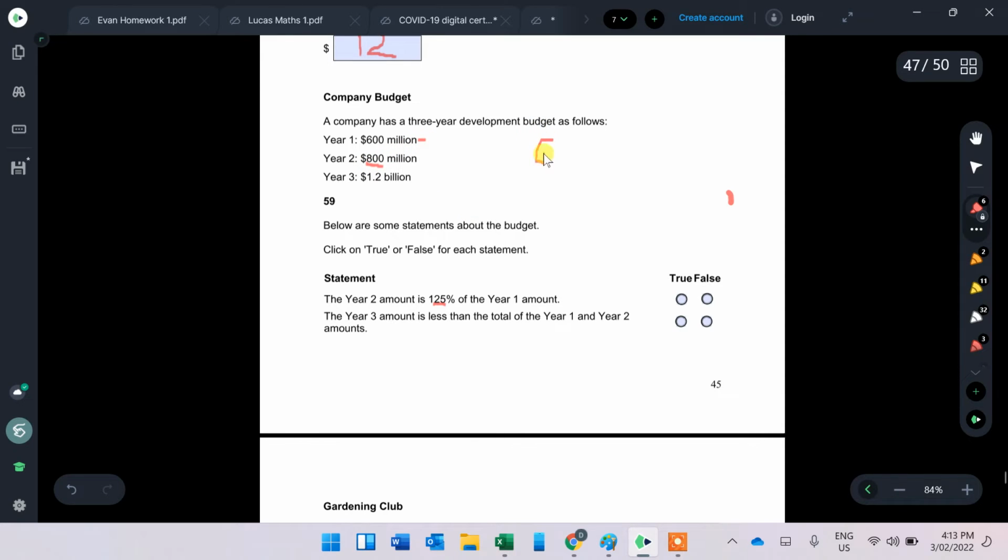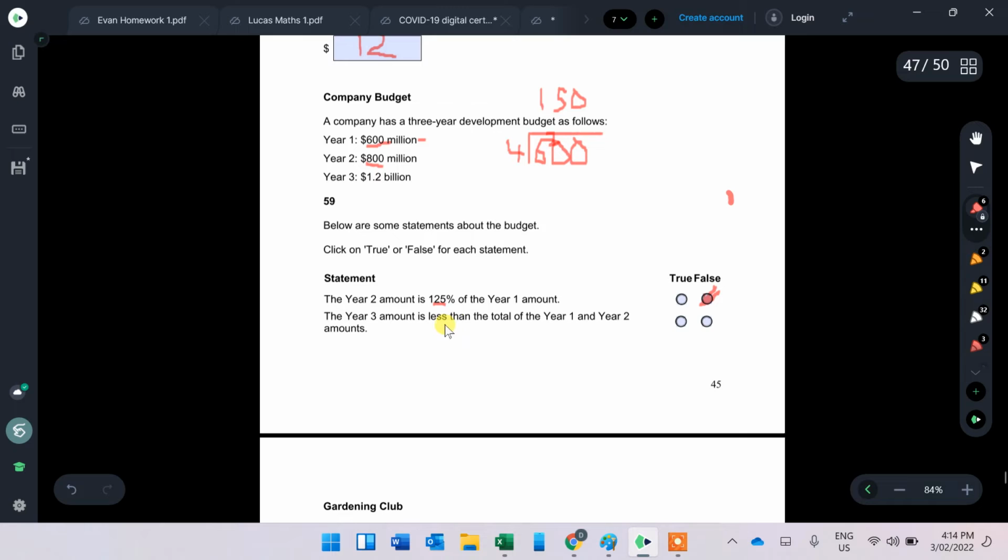If I do 600 divided by 4, short division, you end up getting the answer 150, just like we got 60 divided by 4, get 15. It's the same thing. 4 into 6 is 1 with our 2 remainder. 6 into 20 is 5. Then we have a 0. So that's our 25%. If we add it to our 100% of 600, you end up getting 750. So the year 2 amount is more than 125%.